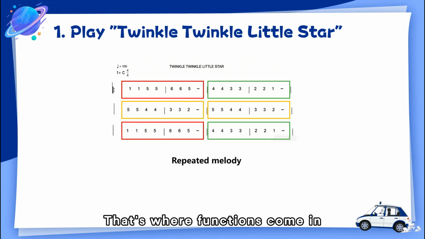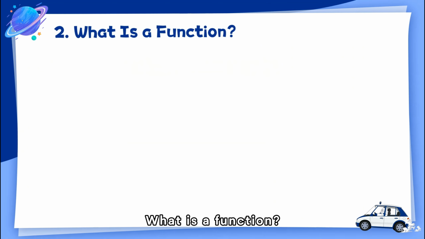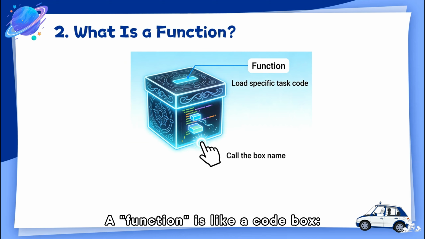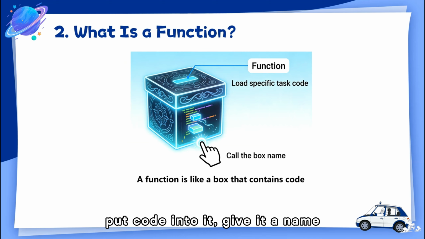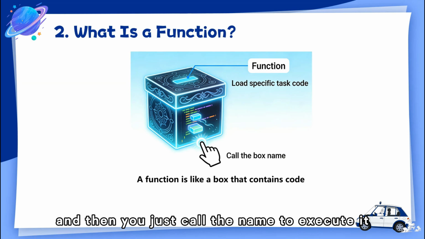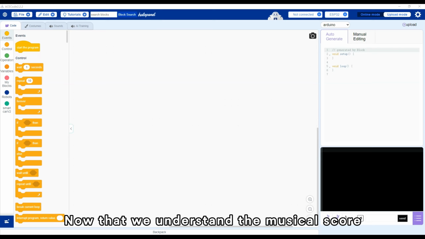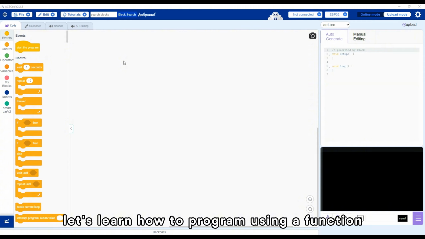That's where functions come in. What is a function? A function is like a code box. Put code into it, give it a name, and then you just call the name to execute it. Now that we understand the musical score, let's learn how to program using a function.